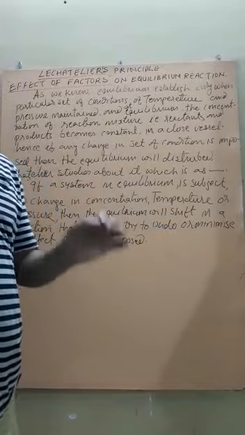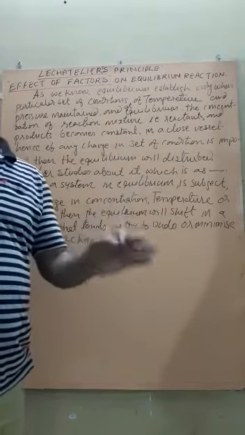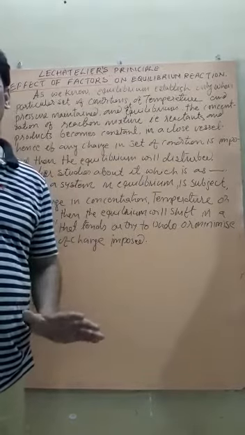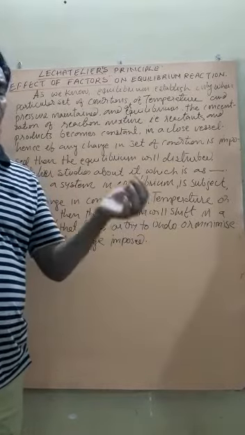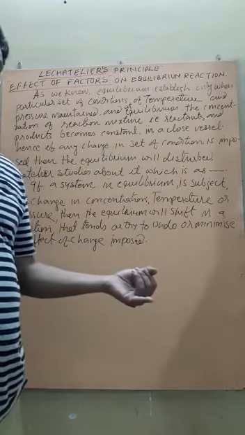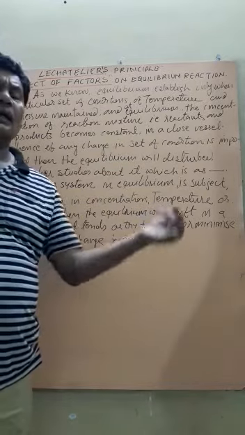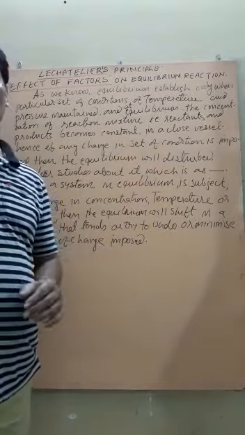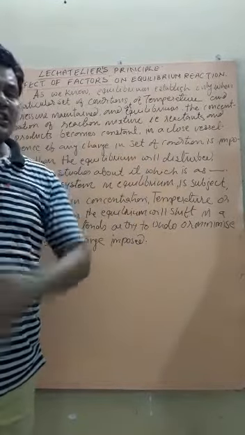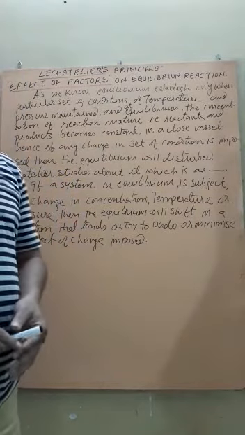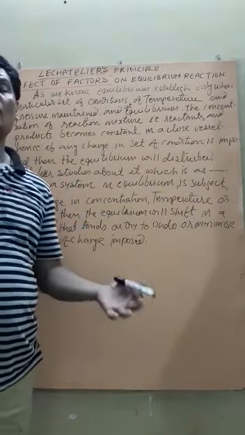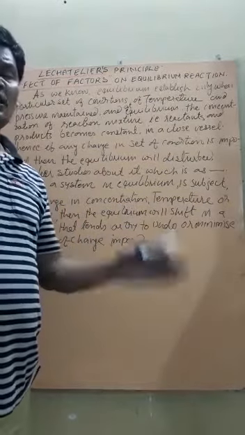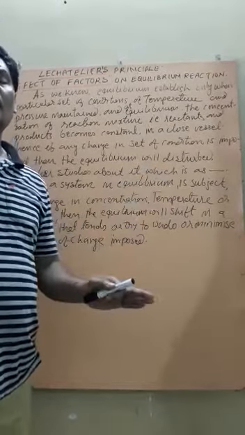One more very important thing is that equilibrium can be achieved only when a particular state of temperature and pressure is maintained. That is, for equilibrium, the concentration, temperature and pressure all remain constant. So if we change any of the factors, then the equilibrium will be disturbed, and it will try to reset.